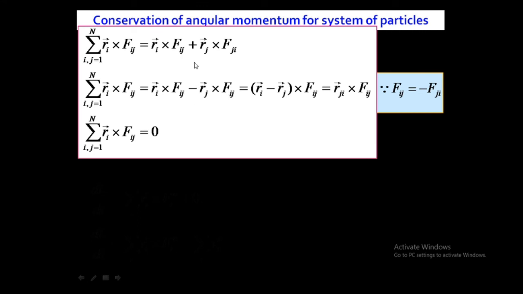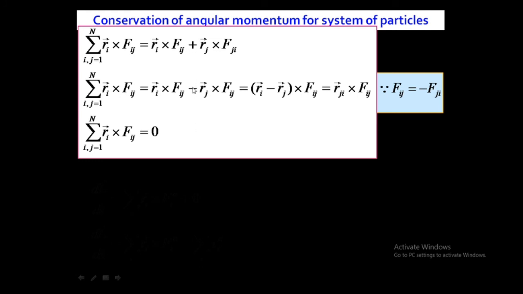So here, keeping the Ri cross Fij term constant, I am reversing the Fji term. In place of Fji, I am putting minus Fij, because Fij and Fji are equal but the direction is opposite. So the plus becomes minus here.